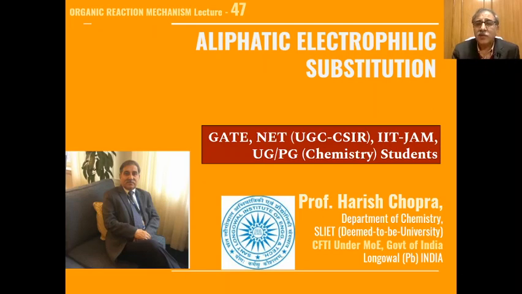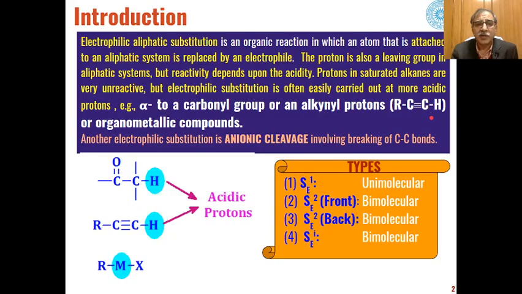Now, aliphatic electrophilic substitution is a very unique type of organic reaction in which an atom that is attached to an aliphatic system is replaced by an electrophile. So, this is completely opposite to what we have seen in case of aliphatic nucleophilic substitution. There the nucleophile is replaced by some leaving group, and here the electrophile on an aliphatic system is substituted by